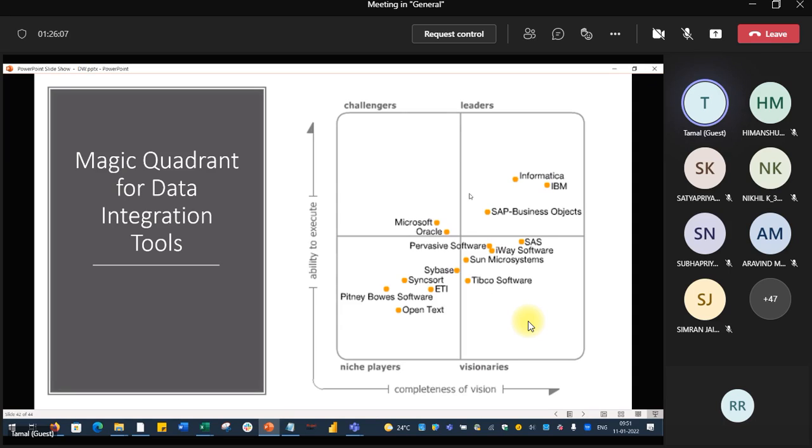Now, other things are there. Microsoft is there. Oracle definitely is there. TIBCO and all are there. But in data warehousing, most of the companies basically follow Informatica. These are the leaders actually for data warehousing. You can see SAP, actually Business Objects. This is also a data warehousing tool. There are so many, but Informatica and SAP Business Objects are majorly used today.